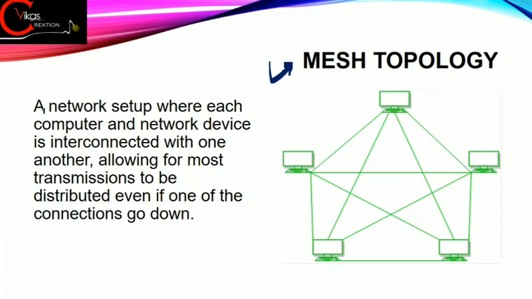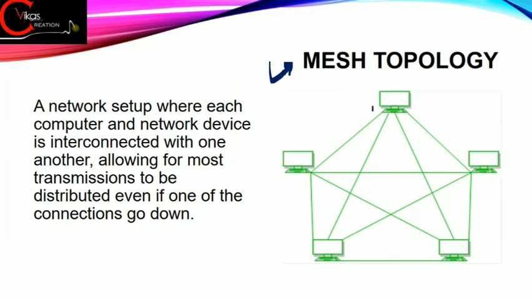A network setup where each computer and network device is interconnected with each other, allowing for most transmission to be distributed even if one of the computer connections goes down, is termed as mesh topology. In this case, if any of the computer connections is not working properly, still the network will run fit and fine. As you can see, every node is connected to the other one.